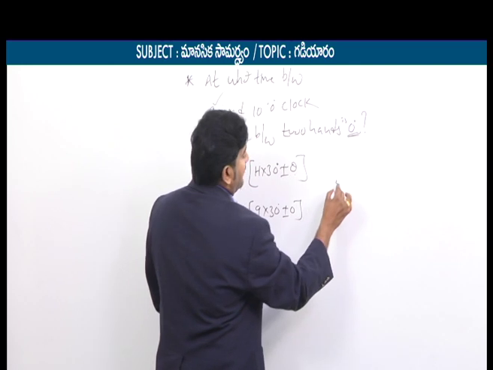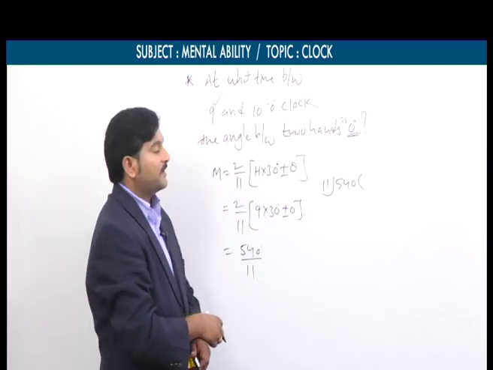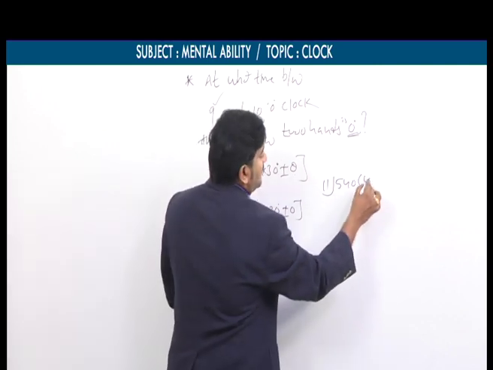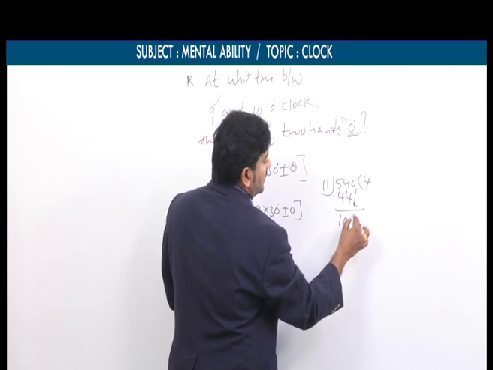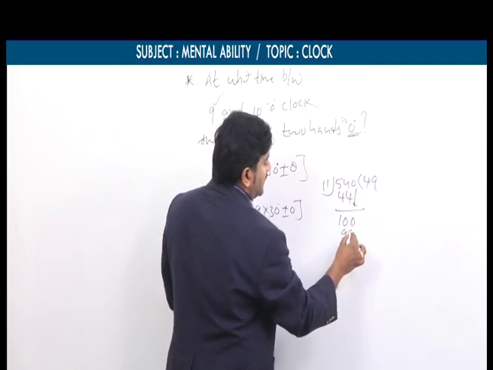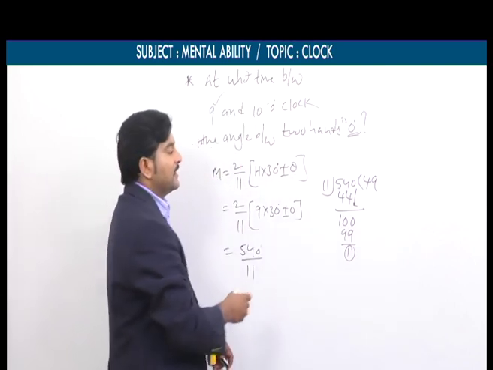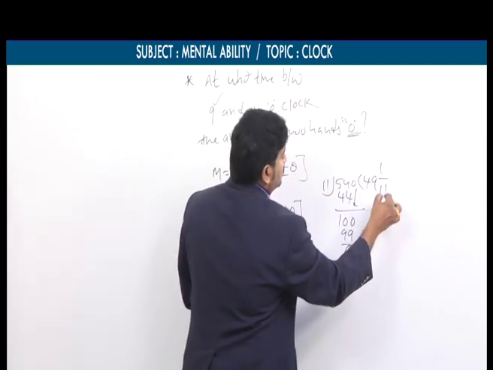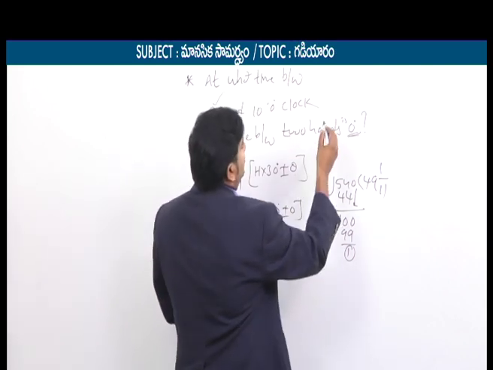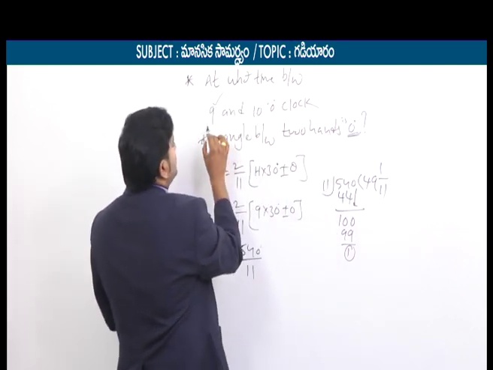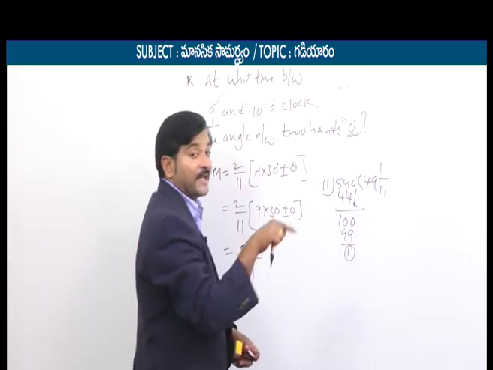Now we can divide 540 by 11. So dividing 540 by 11, what do you get here? 11 4s are 44, 10 left. So here 11 9s are 99, 1 is the remainder. How can we express it in mixed form? Mixed fraction, that is equal to 49 1 by 11 minutes. So finally, what is the final answer for this? Starting hour is how much here? 9 o'clock. That's why the answer can be expressed in the second way.